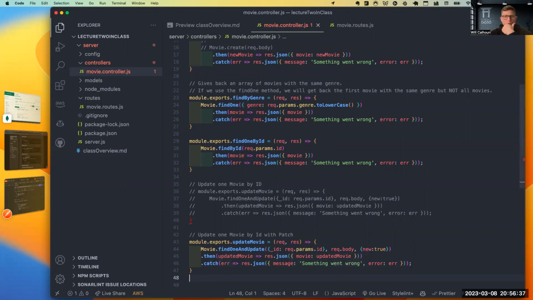App crashed, waiting. Let's see. Unexpected token. Line 40, thank you.